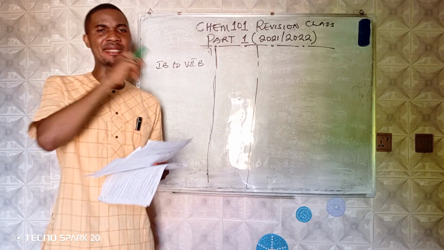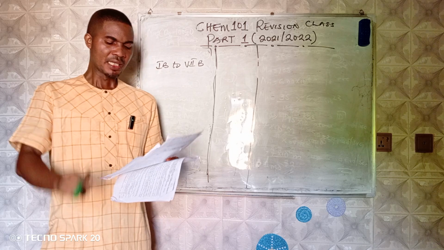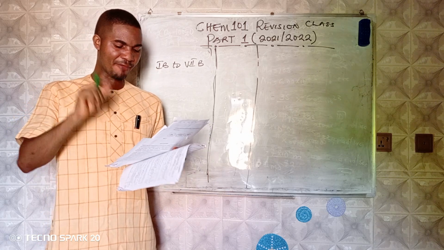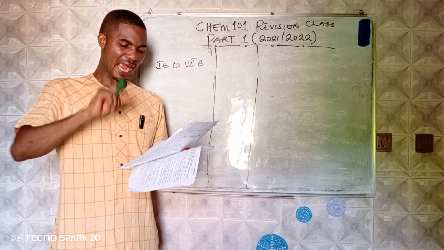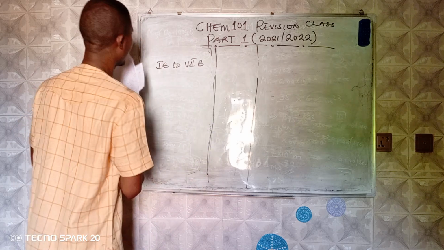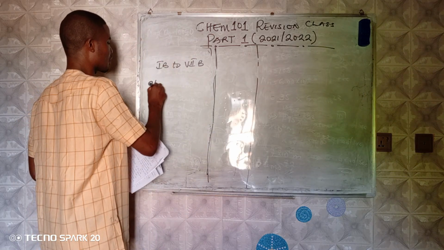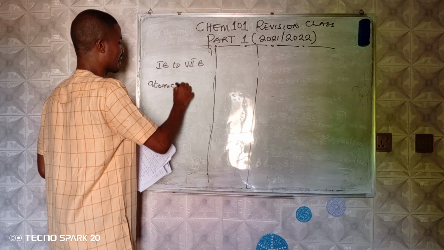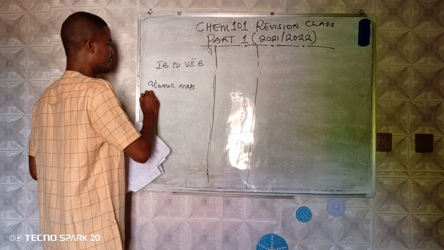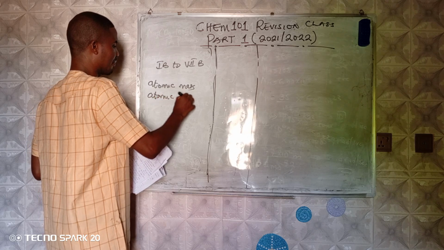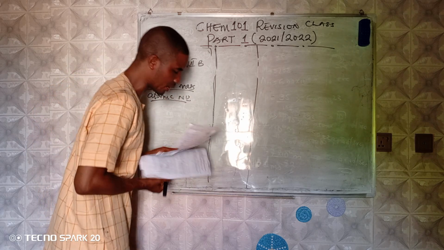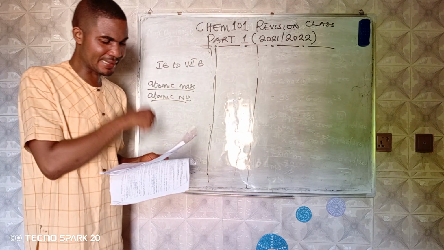But when you come to Mendeleev's definition, it says that the chemical and physical properties of elements are periodic functions of their what? Atomic mass. Mendeleev was talking about atomic mass. He arranged according to atomic mass, while the modern periodic table is arranged according to atomic number. Please mark this.